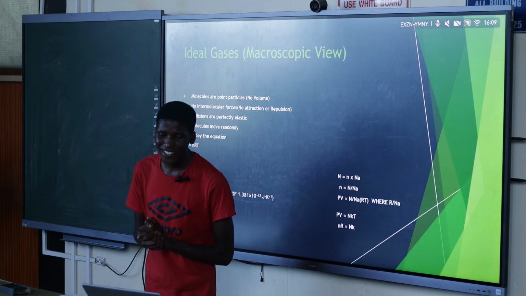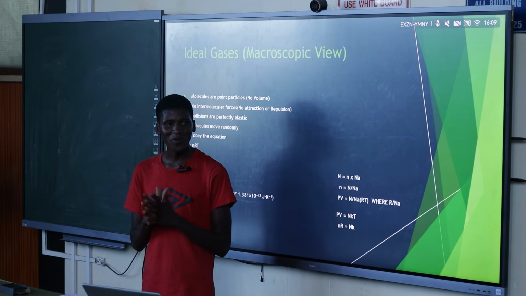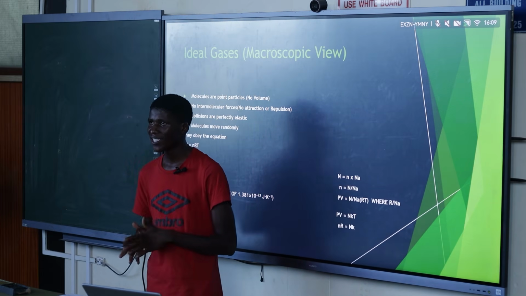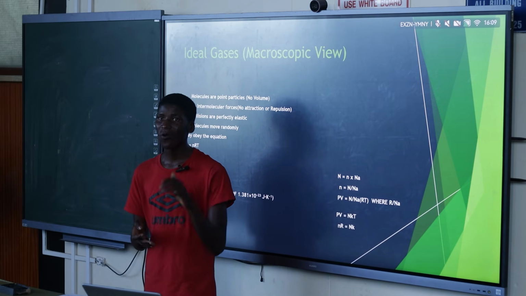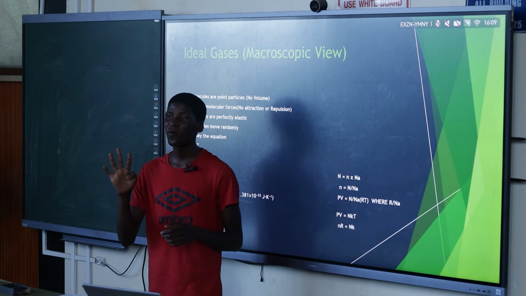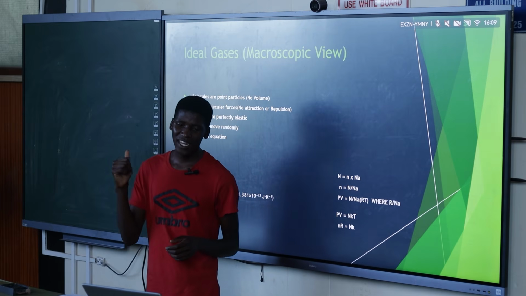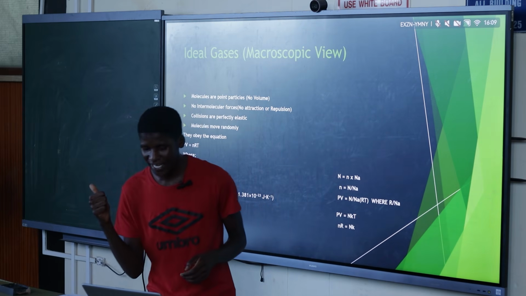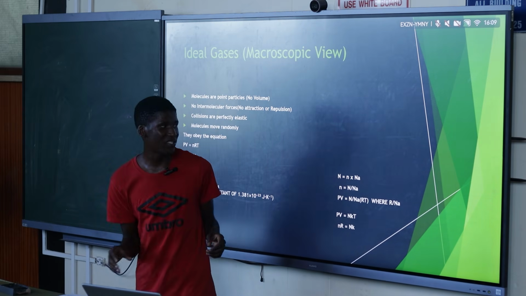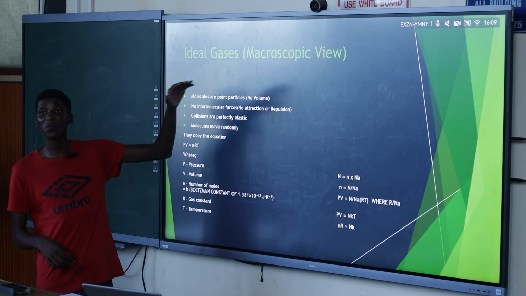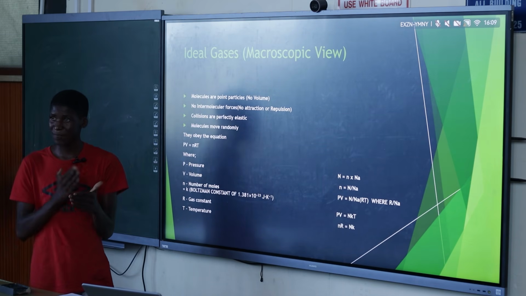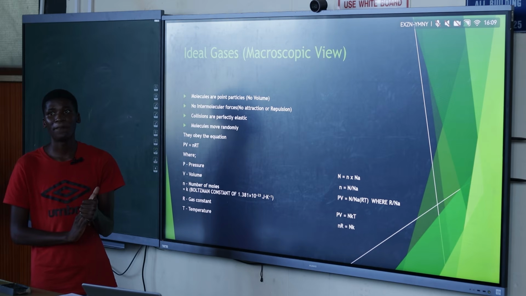So if you are from the chemistry department, you know our gas laws. About Charles' law, about Boyle's law, about Gay-Lussac's law, Avogadro's law. I think four of them, as well as the ideal gas law, the final ideal gas law. So those are laws that you know from physical chemistry. Ideal gases, all of them, follow those laws.